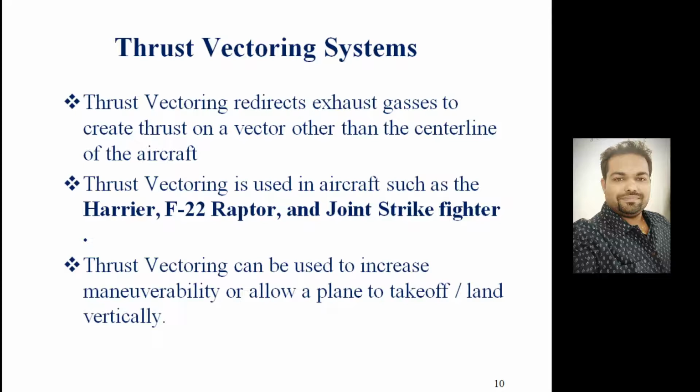And then the F-22 Raptor, the first stealth fighter aircraft, right, which utilized the thrust vectoring control unit, and the Joint Strike Fighters, right? And nowadays, almost all modern fighter planes have this kind of thrust vectoring control system. With the help of that, those fighter aircrafts are capable of doing various kinds of maneuvers. They are capable of short takeoff and landing, also vertical takeoff and landing.